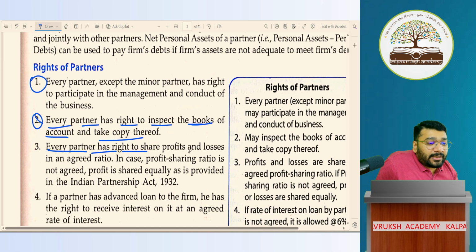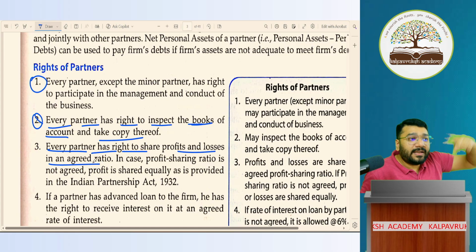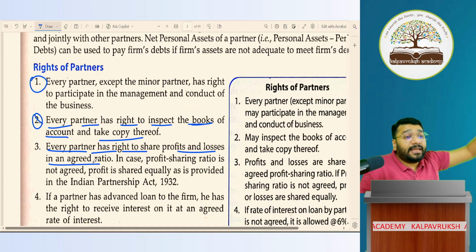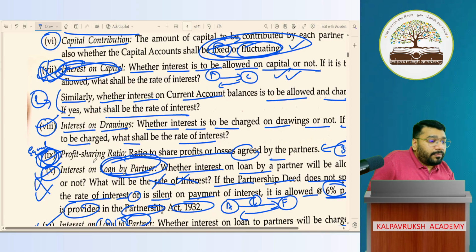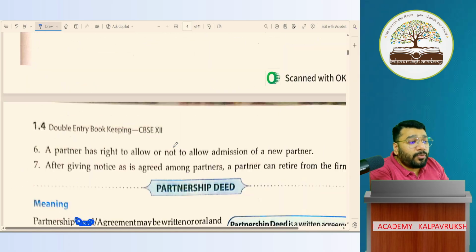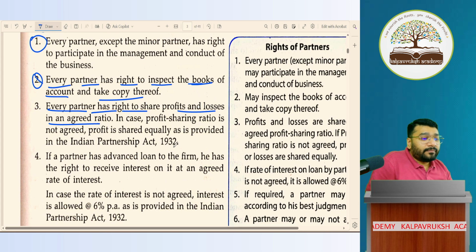Every partner has the right to share the profit and losses in the agreed ratio. Whatever is the profit sharing agreed in the profit sharing ratio clause, which clause number is this? Clause number 9. In clause number 9, whatever the profit sharing ratio is agreed, that is the profit to be distributed to the partners. That is his right. In case the profit sharing ratio is not agreed, then the profit will be shared equally as per law.